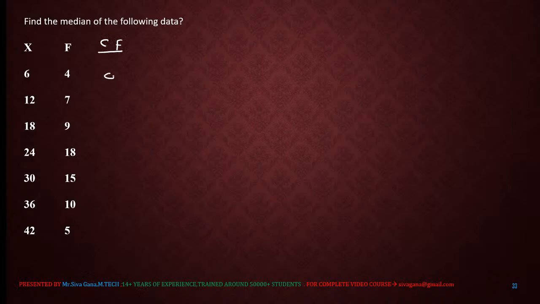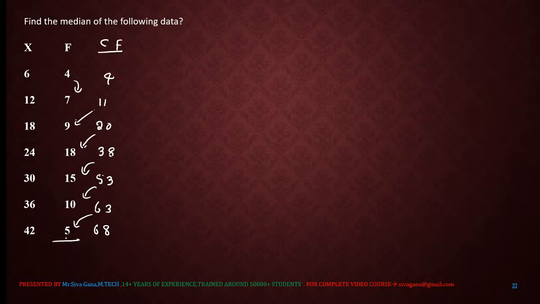Now, calculate the cumulative frequency first. Cumulative frequency: 4. Next, 4 plus 7 is 11. 11 plus 9 is 20. 20 plus 18, 38. 38 plus 15 is 53. 53 plus 10, 63. 63 plus 5 is 68.